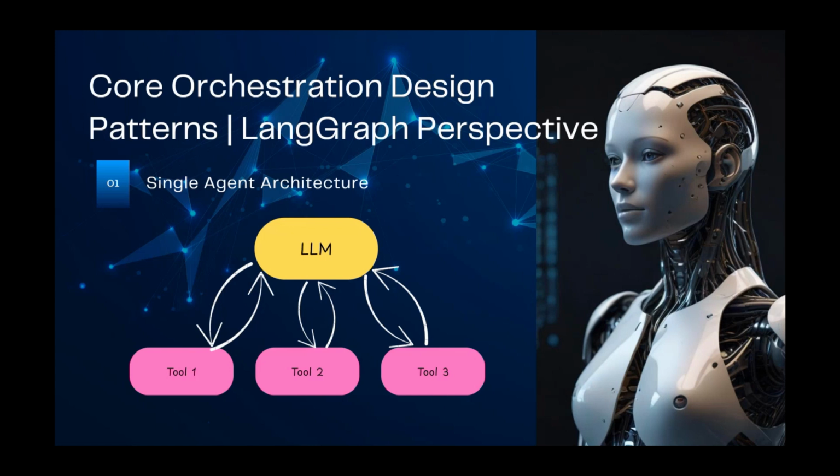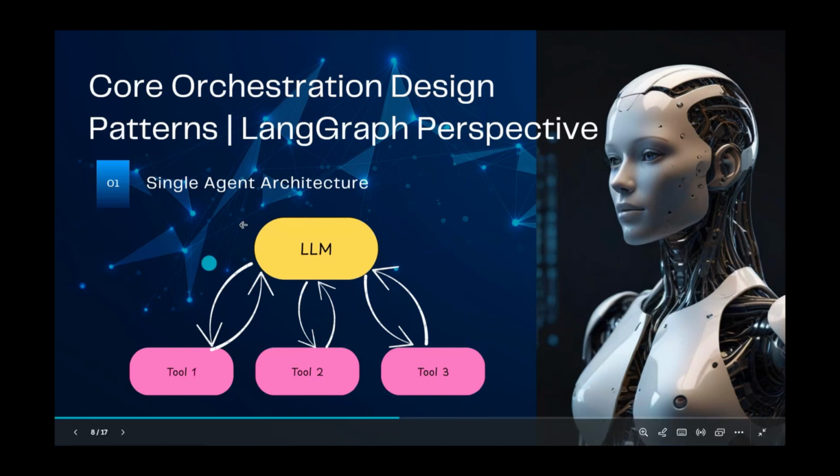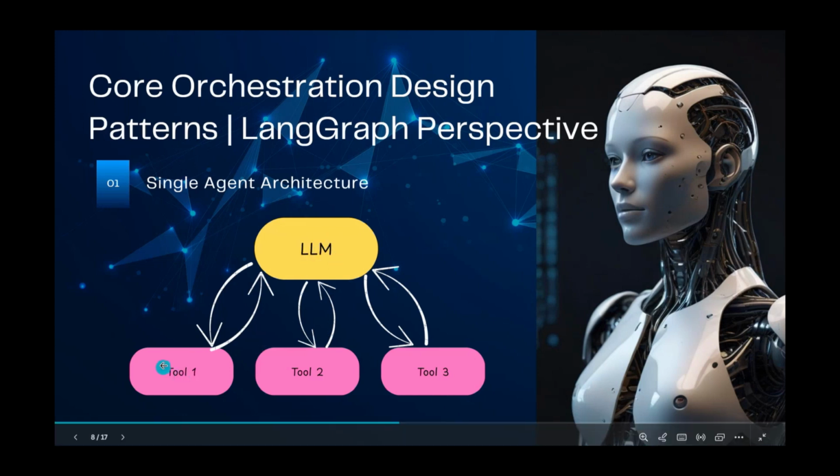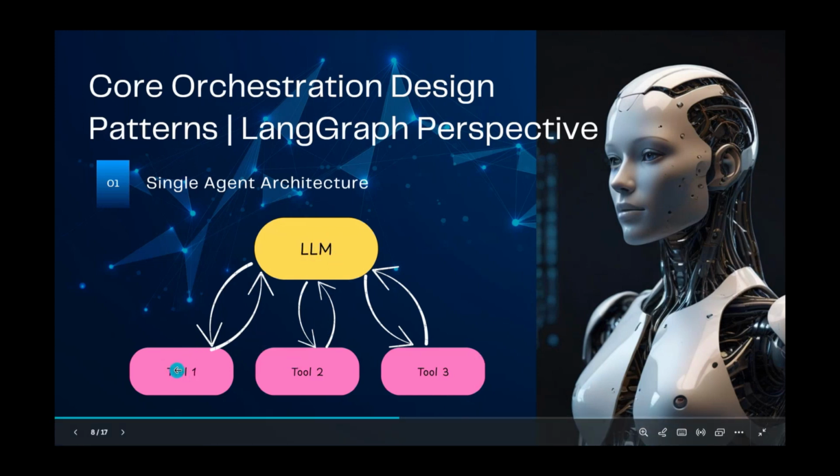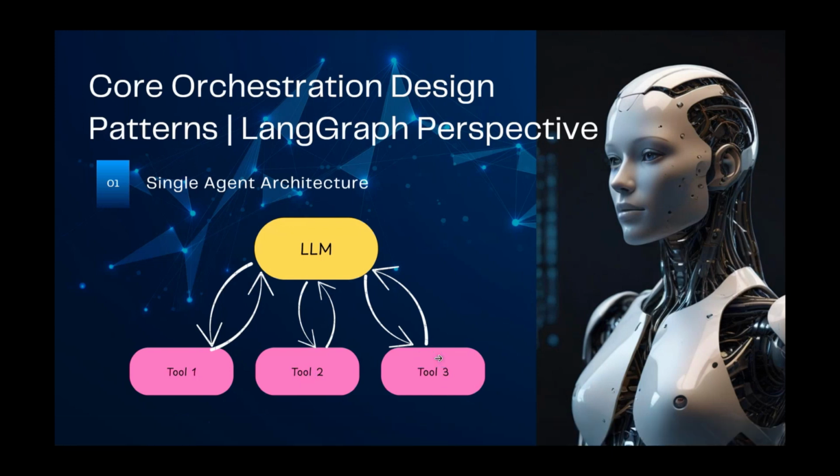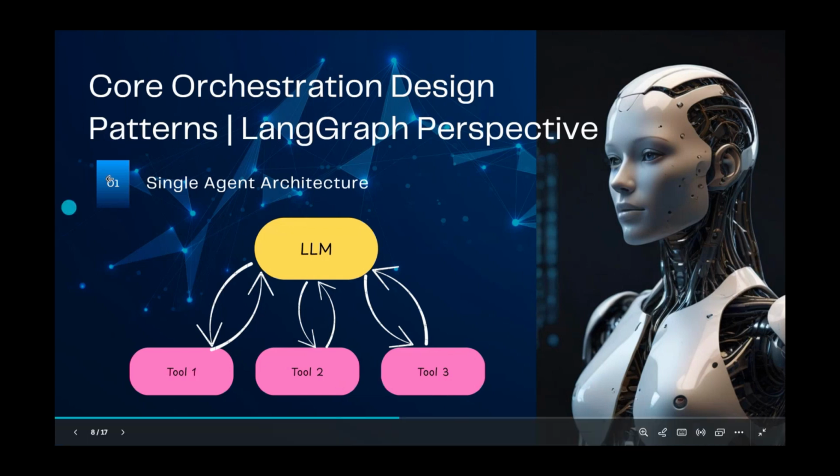The first one is a single agent architecture. This is a simple single agent. Let's take a writer agent who has several tools like web scraping tools, spell checking tools, or any other tools. So a simple agent has different tools to work on a specific task. This is the single agent architecture.